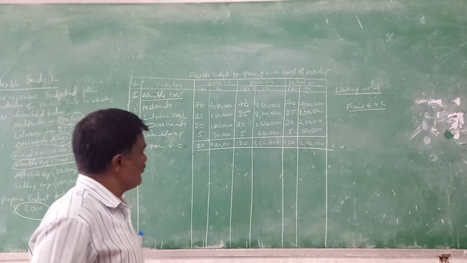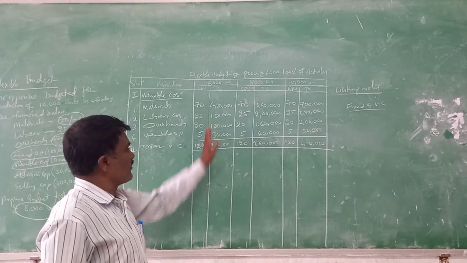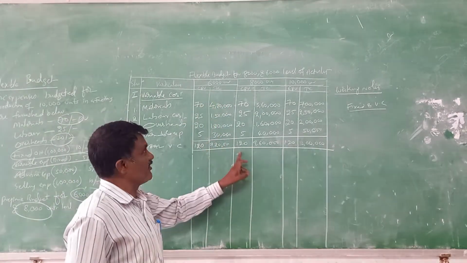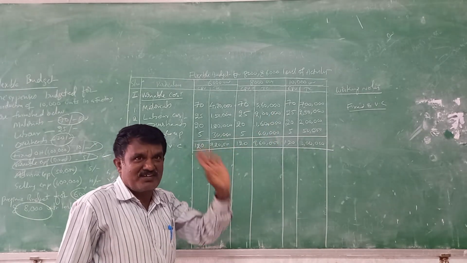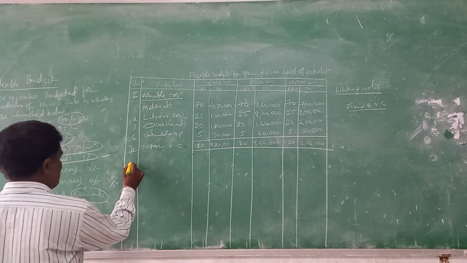How am I writing now? Instead of making a total, I can multiply 120 into 6,000, 120 into 8,000, 120 into 10,000. That also will give the same result.